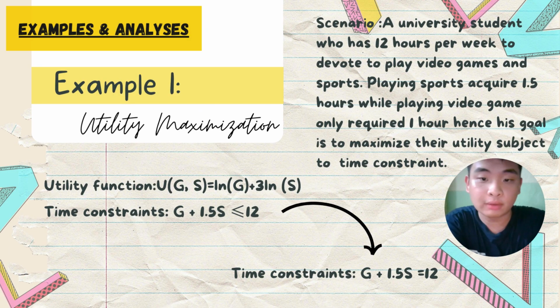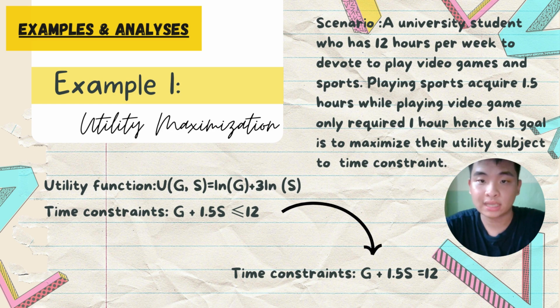Now I'm going to talk about example 1, which is about utility maximization. In this scenario, a university student has 12 hours per week to spend playing video games and sports. We assume that playing sport requires 1.5 hours, while playing a video game only requires 1 hour. Hence, his goal is to maximize his utility subject to the time constraint. Given that the utility function is equal to ln g plus 3 ln s, and the time constraint is g plus 1.5s less than or equal to 12.